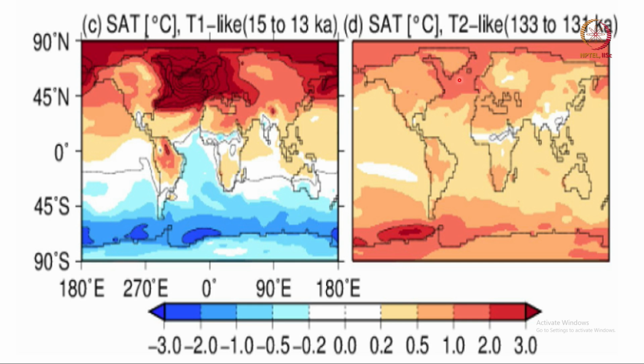And the second big difference I wanted to notice is in the southern hemisphere. In the southern hemisphere, the temperature was colder than normal by around 2 to 3 degrees, while here it was warmer. So, you see a big difference in the north-south temperature variation in the most recent deglaciation compared to what happened 100,000 years ago, and they attribute this to the changes in the Earth's orbit around the Sun. Okay.